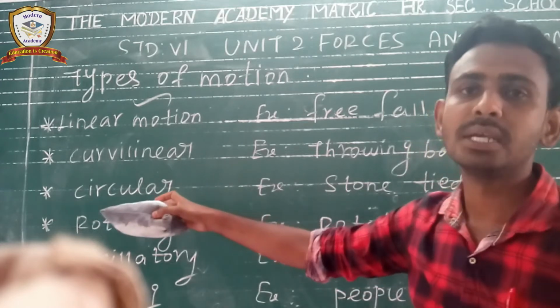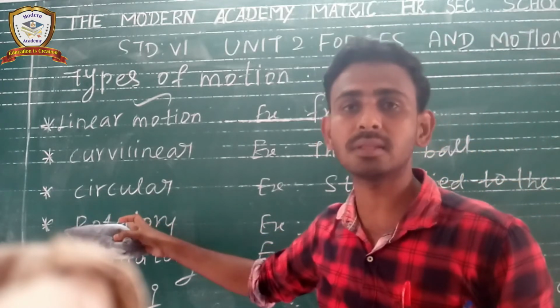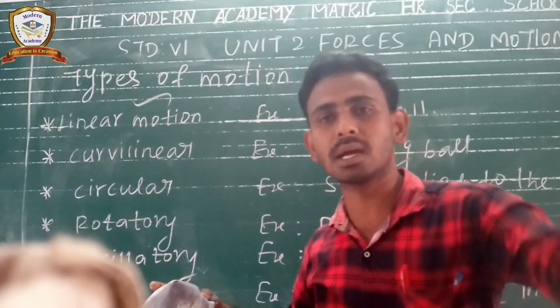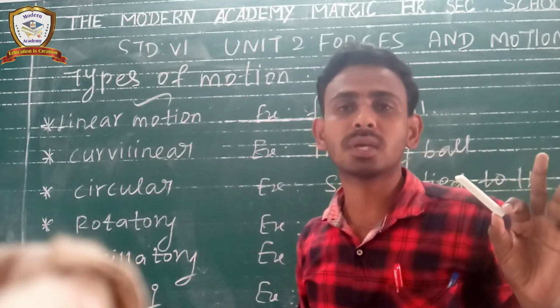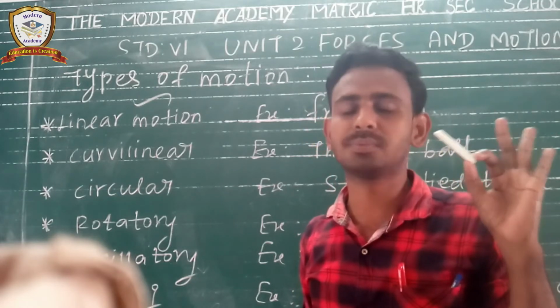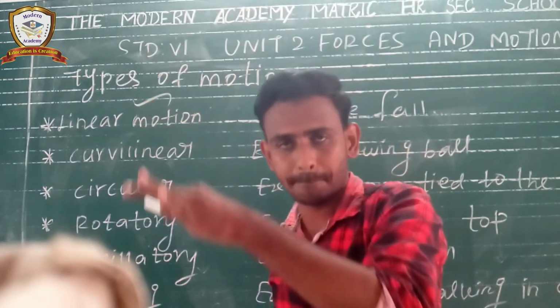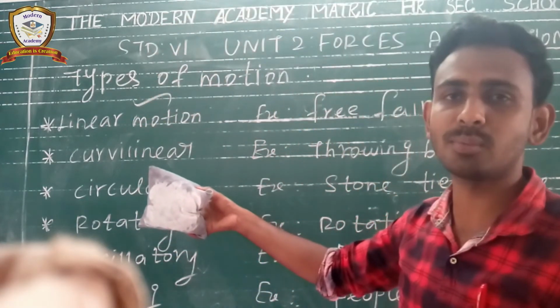Okay, and the next one, circular motion. So the name itself gives you the meaning. Circular means that the object should move in a circular path. For example, consider a watch. So many tips are there, right? All the hands are moving inside the circle in a circular path. So that is the example of circular motion.